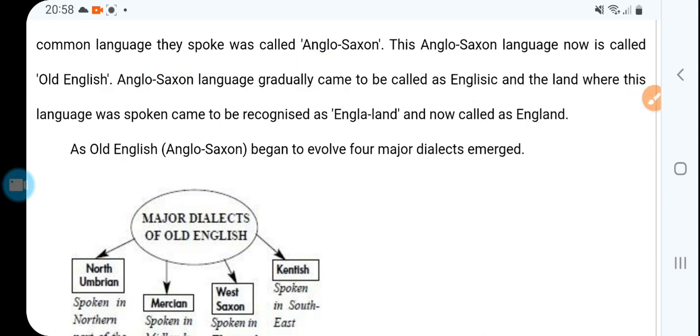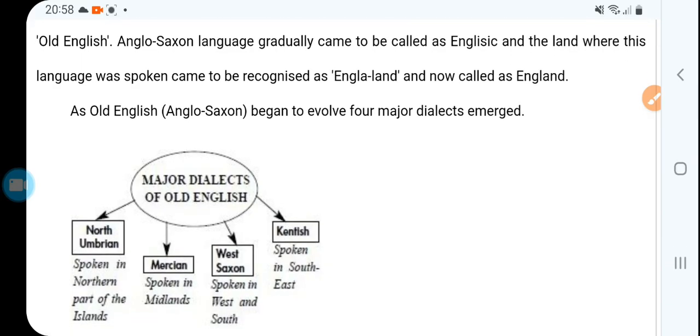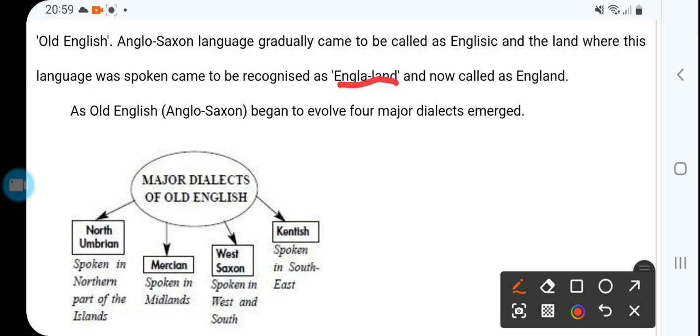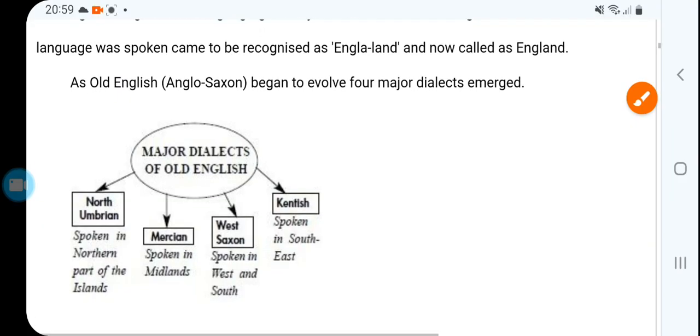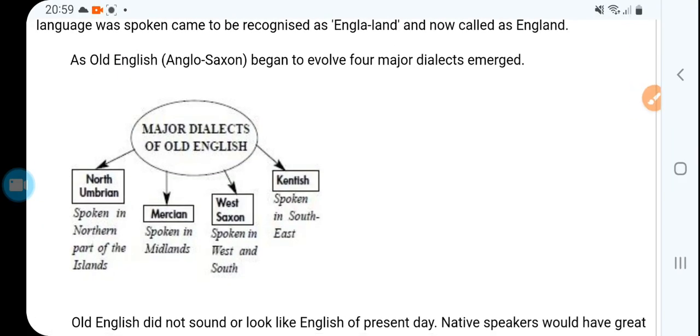The land where this language was spoken came to be recognized as Angla-land, now England.